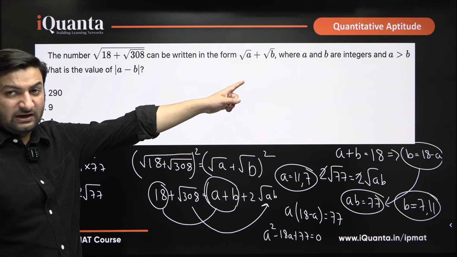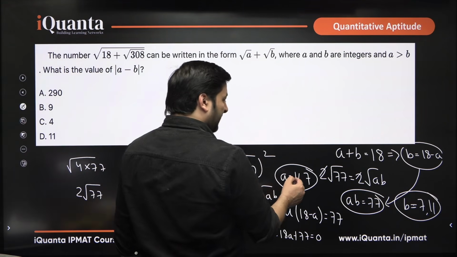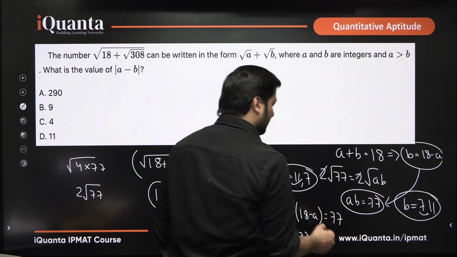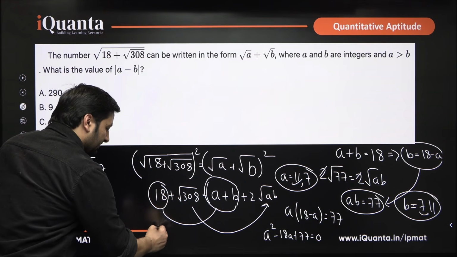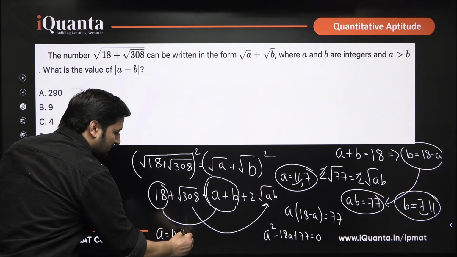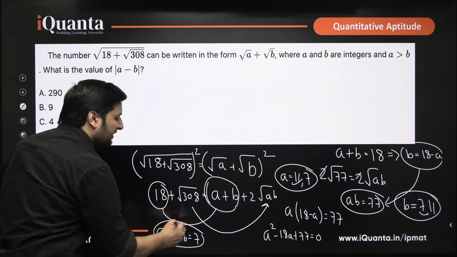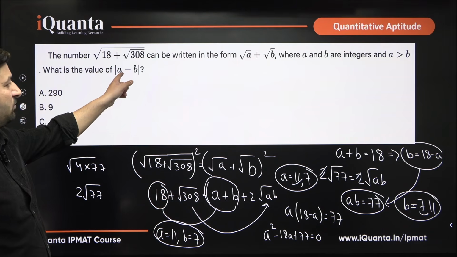But we were told that a has to be greater than b. So if a is 11, b is 7. If a is 7, b is 11. Which is the case when we are getting a greater than b? That is when a is equal to 11, b is equal to 7. So these are the final values that I am getting. These should be the ones that I put over here and find out my answer.